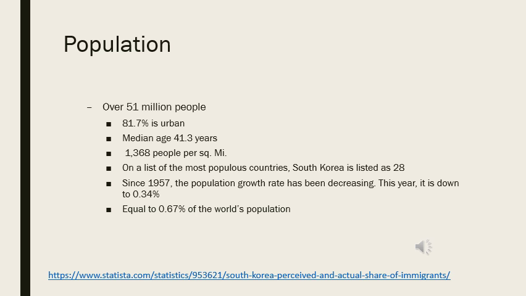So, on a list of the most populous countries, South Korea is listed as 28. And since 1957, the population growth has been decreasing. This year, it's down to 0.34. And those 51 million people that live in South Korea make up 0.67% of the world's population.